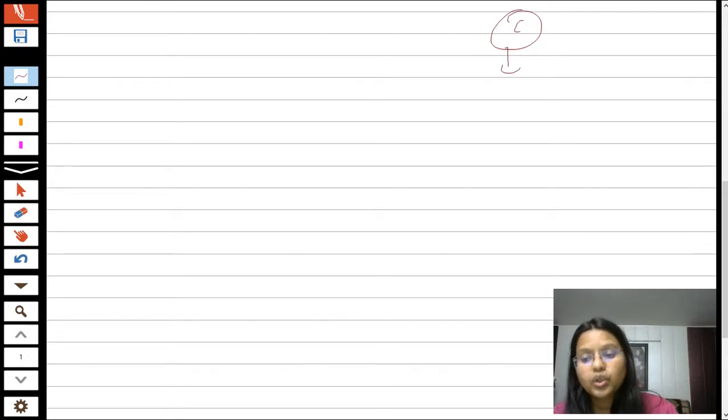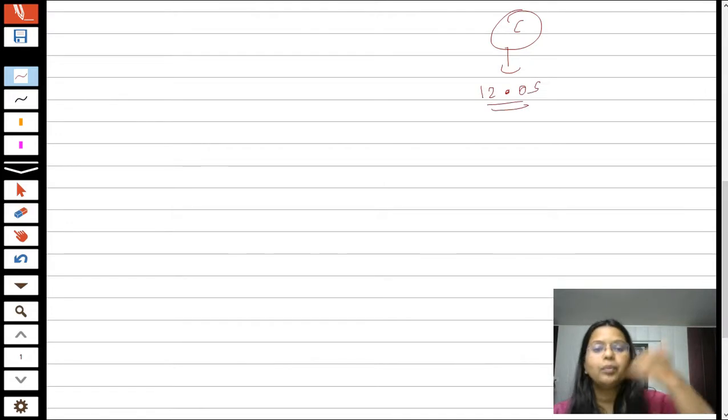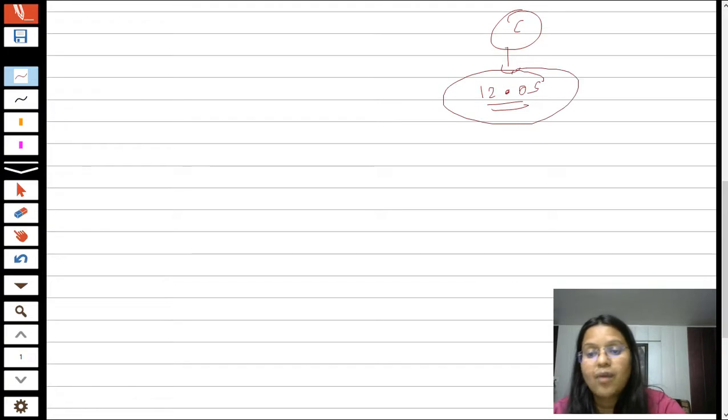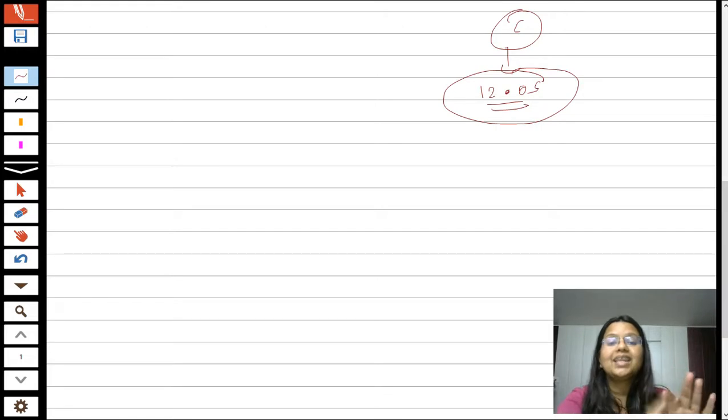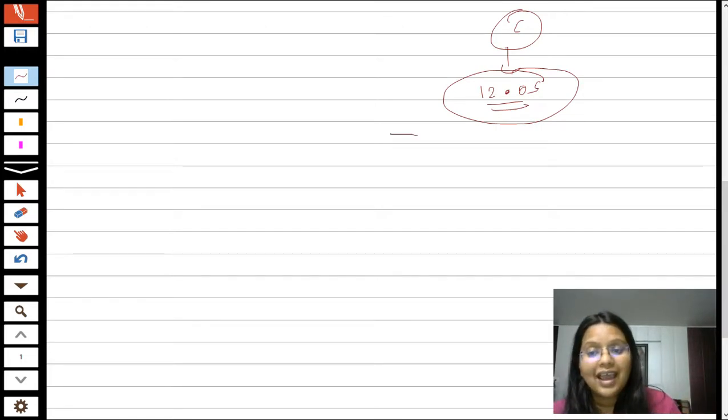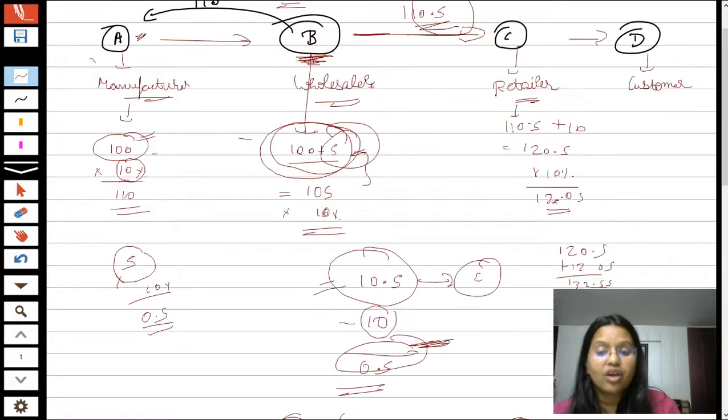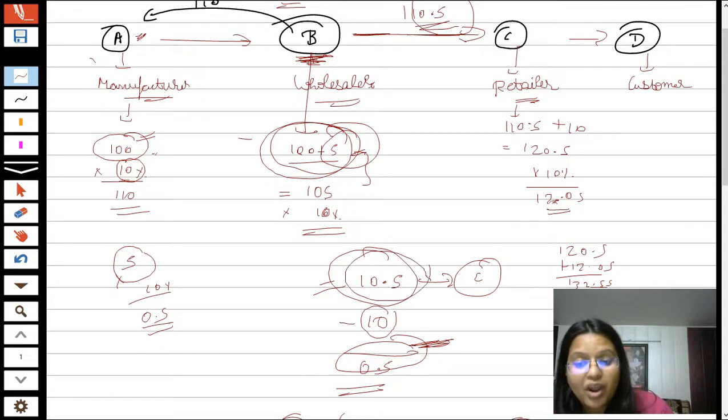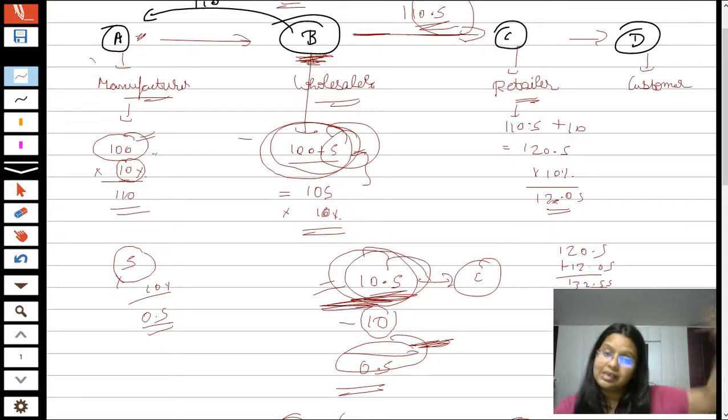Okay, now what will happen, while filing the GST return Mr. C will show to the government that, just wait, I am required to pay you the amount of 12.05 as GST. That is, on 120.5, I am required to pay 10% as GST, which I have collected from my customer, Mr. D. But sir, let me explain what I have done: I have purchased these goods from Mr. B, and while purchasing I have already paid Mr. B 10.5 as GST, which he must have paid to you.